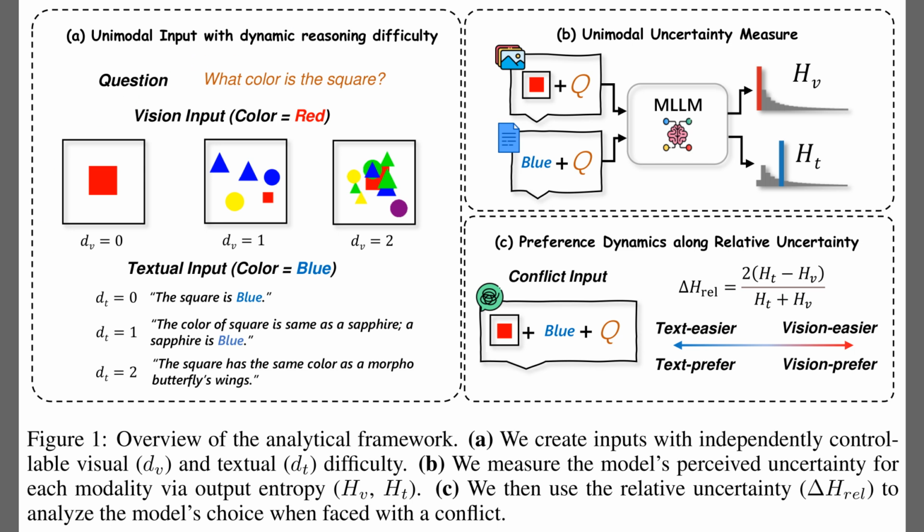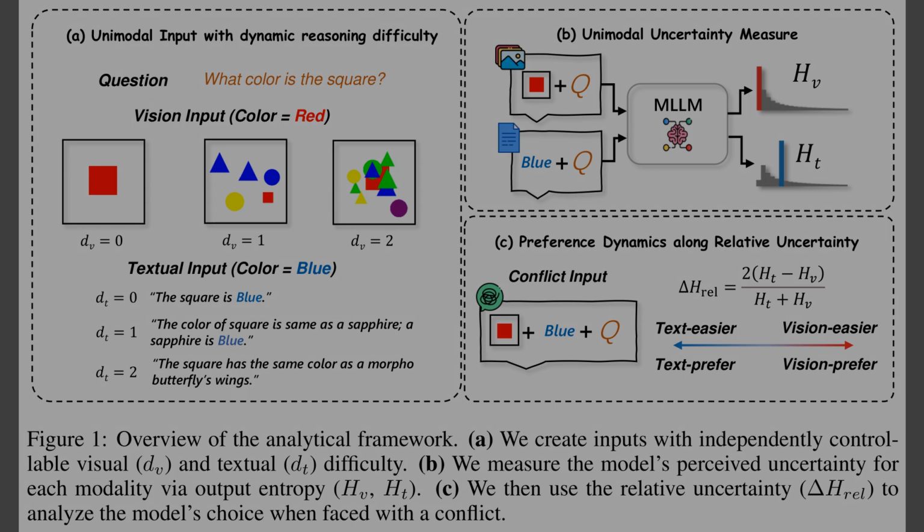Alright, Figure 1 presents the overall setup for testing how models choose between text and vision in conflict. The left panel shows controllable difficulty for each modality, so the same question can be easy or hard depending on the input. The top right panel measures perceived uncertainty using entropy, which rises when the answer distribution spreads out. The bottom right panel defines relative uncertainty, a single axis comparing text and vision confidence. Moving to results next, this axis will let us read off inherent preference at the balance point.